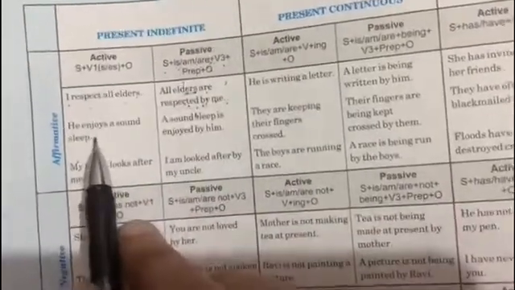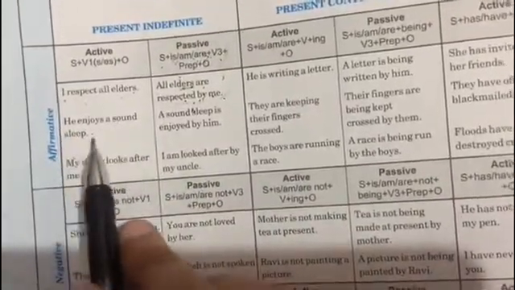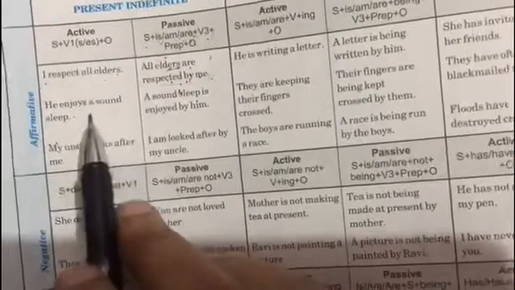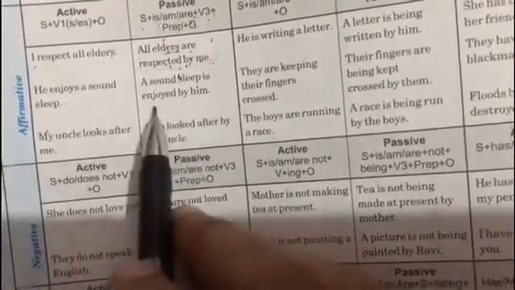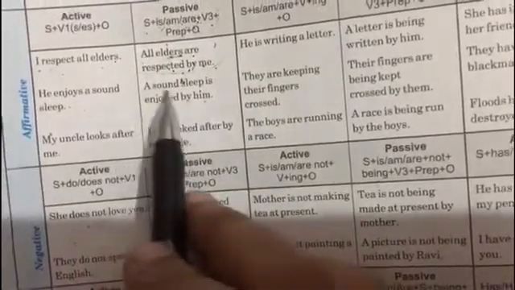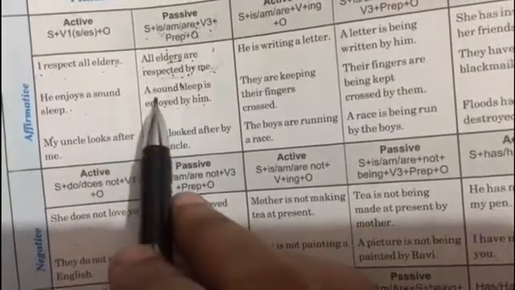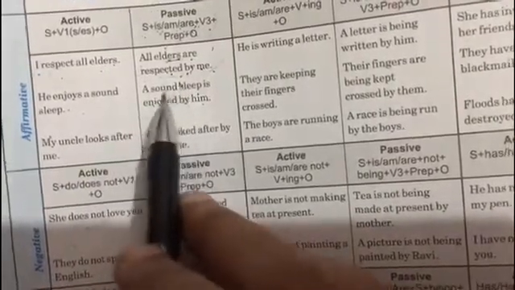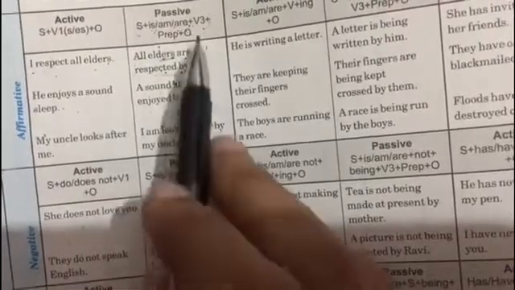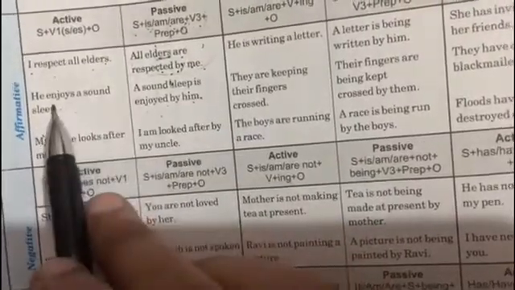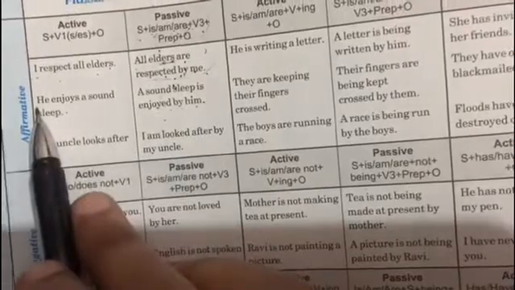One more example we'll do. He enjoys a sound sleep. Right? So a sound sleep is enjoyed by him. Right? So a sound sleep, that is the subject. जो ये object था वो subject बन गया. Right? और क्योंकि this is singular तो हमने is use किया. Verb की third form use की. That is enjoy का क्या हो गया, enjoyed. And he का क्या हो गया, by him. So this is really easy.